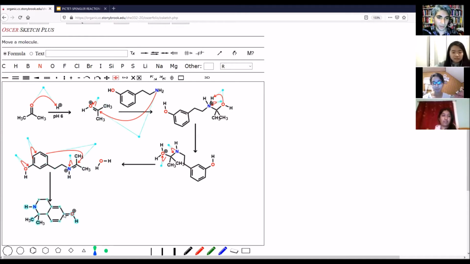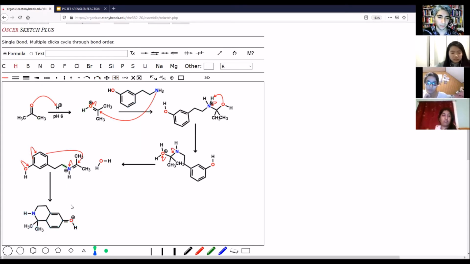Now we have our heterocyclic ring attached to our benzene ring. Well, it's not really benzene right now. This is a very unstable ring. We have a cation right here. So what we're going to do is we're going to reform the benzene ring.